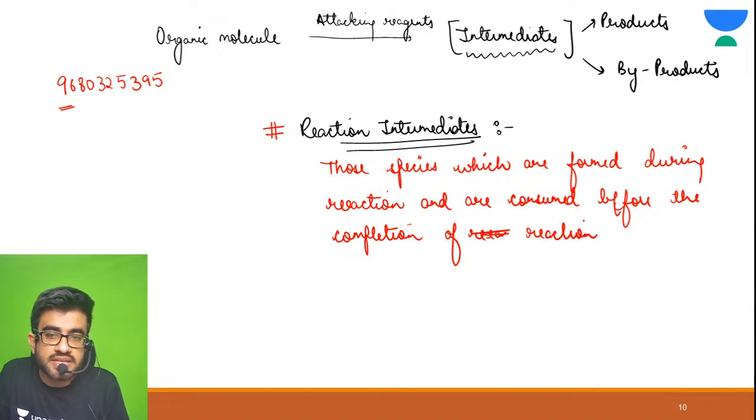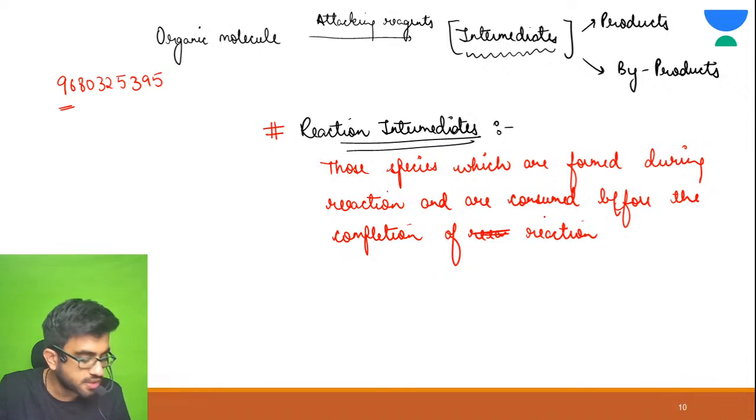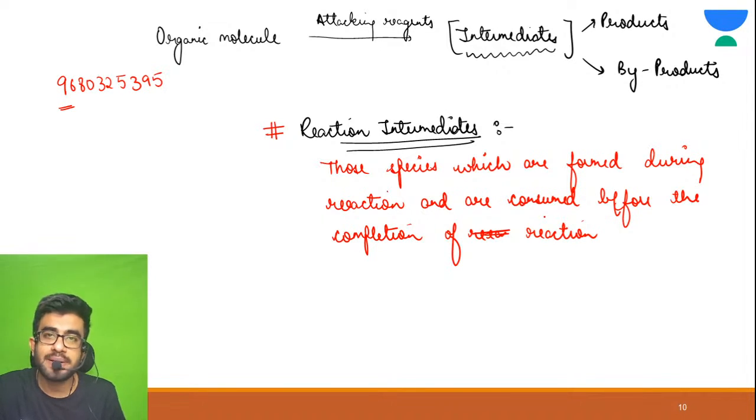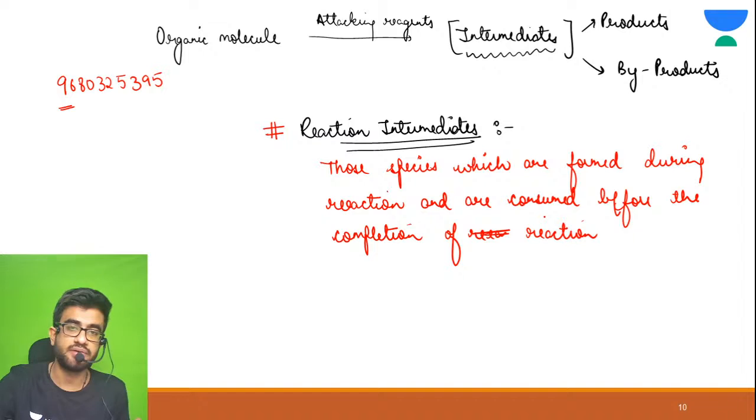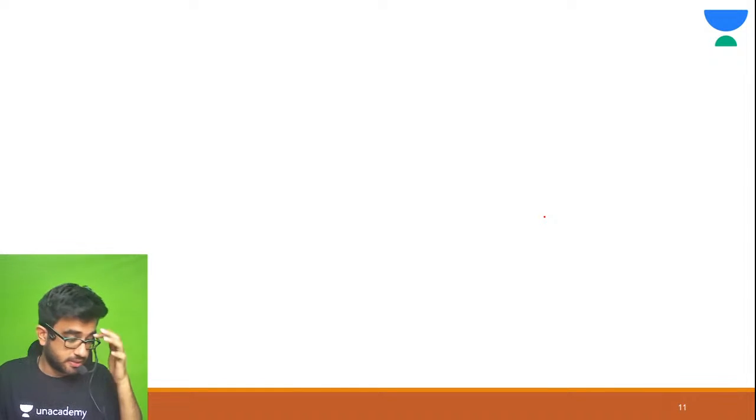See, these reaction intermediates are those species which are formed during this reaction and which are consumed before the completion of reaction. These are reaction intermediates.